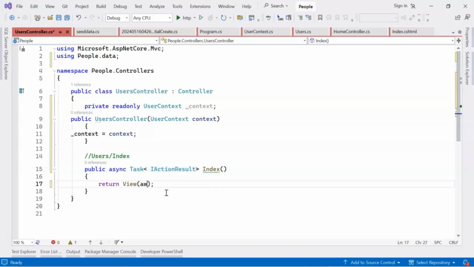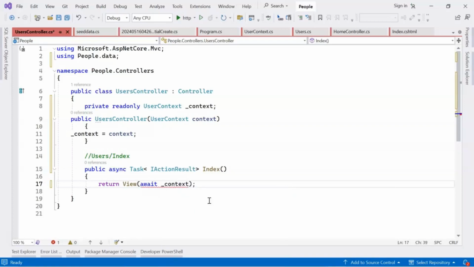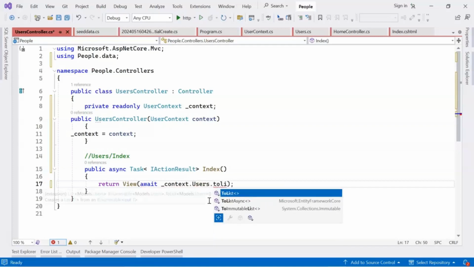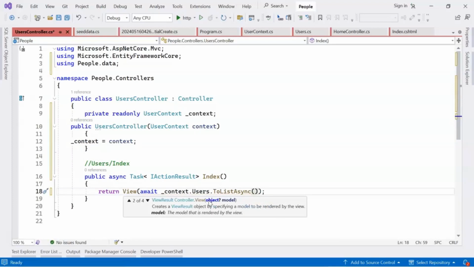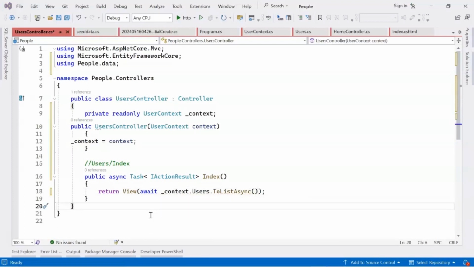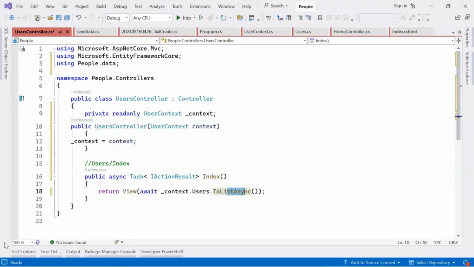In the view it will be await. Whenever we write async, we need to write await underscore context dot users. So this will show the list of the users. Now here the users is followed by the ToListAsync method. This returns the entire table in the form of a list.